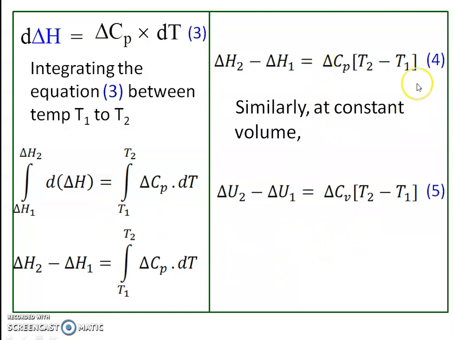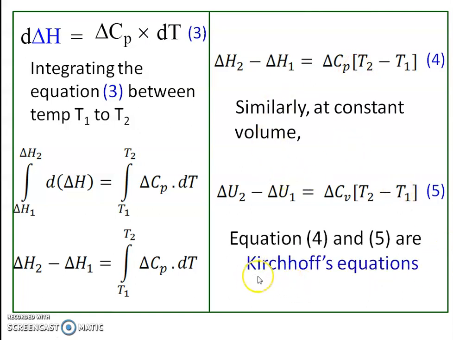These two equations, equation number 4 and equation number 5, are Kirchhoff's equations. Equation 4 is at constant pressure, and equation 5 is at constant volume, and they give the relation between enthalpy change and temperature. So the change in enthalpy, delta H, depends upon temperature, that is T1 and T2. Equations 4 and 5 are Kirchhoff's equations.